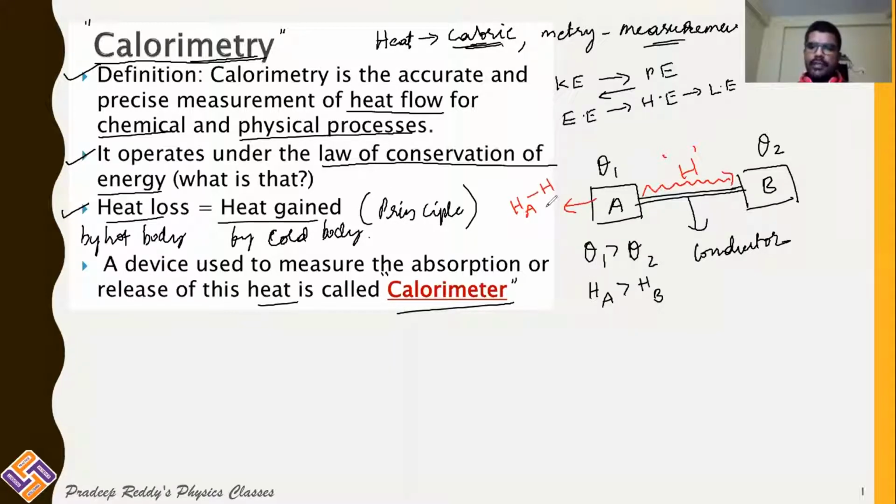Heat H is transferred from this object, so the final heat energy is HA minus H. The final heat energy on B is HB plus H.